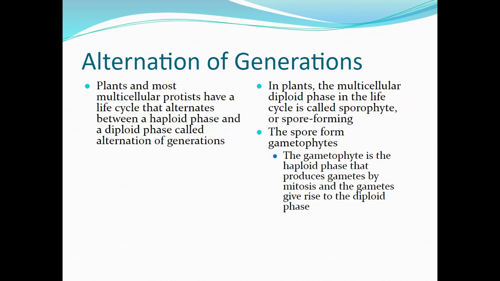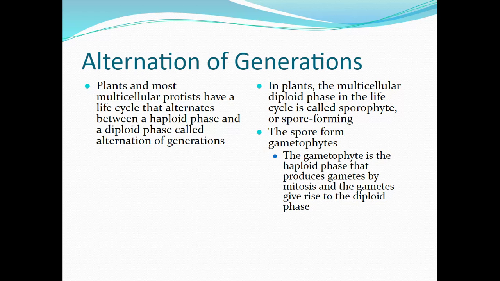This is where they're forming spores, like in ferns, the little black things on the bottom of the fern. They'll undergo meiosis to produce these spores. The spores form a multicellular gametophyte. A gametophyte is the haploid phase, and that can reproduce gametes through mitosis.